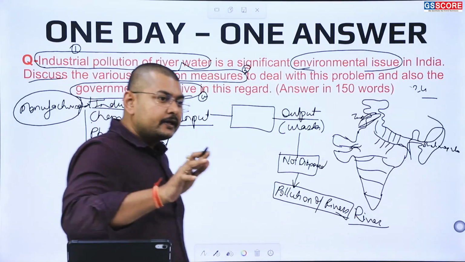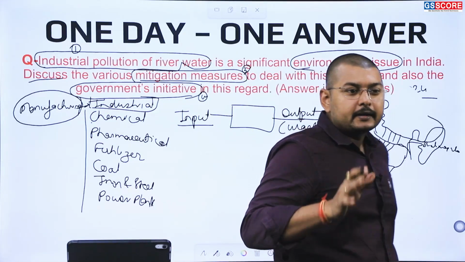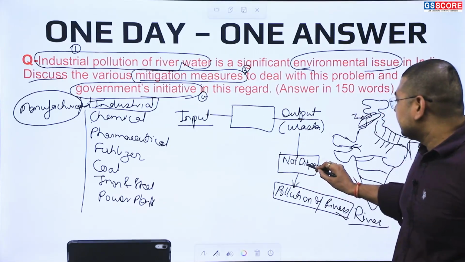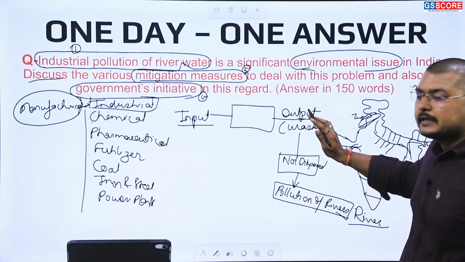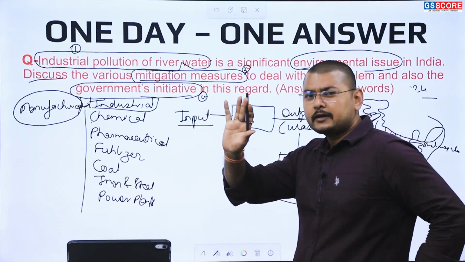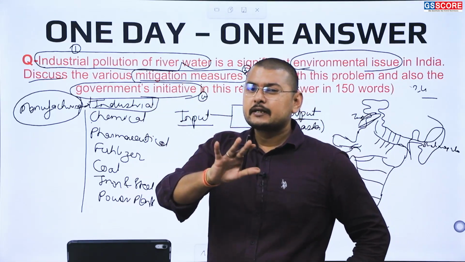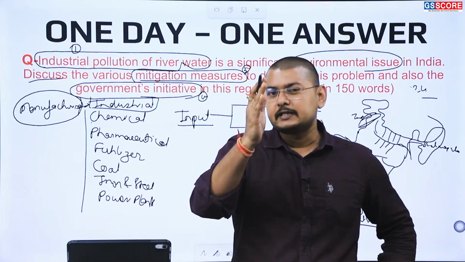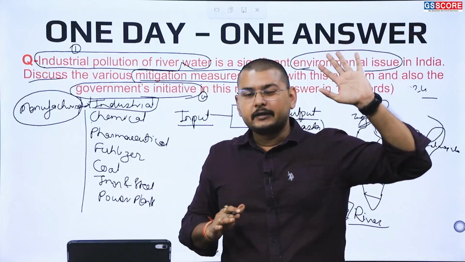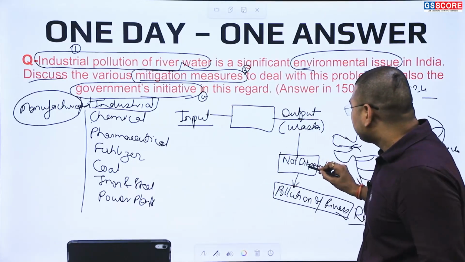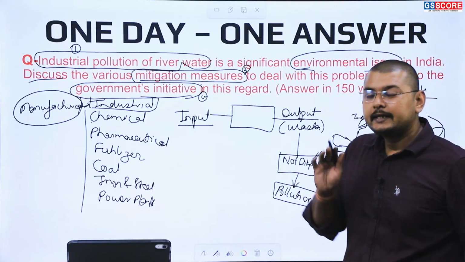The working of an industry is one thing, but the management of the waste, if it is not disposed of properly, is the issue. Waste is generated in developing countries, and also in developed countries, but the management of waste is one of the issues India is suffering from right now.